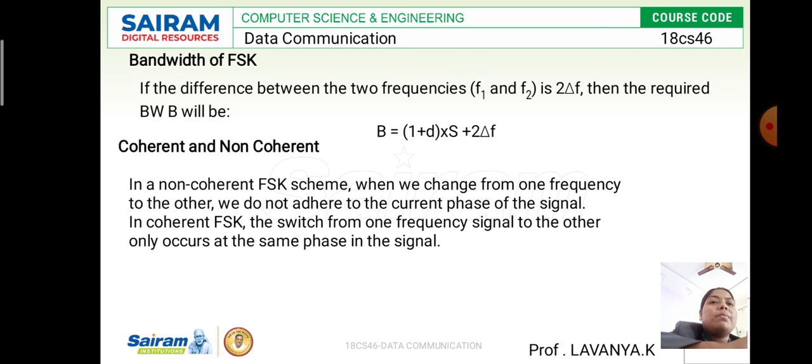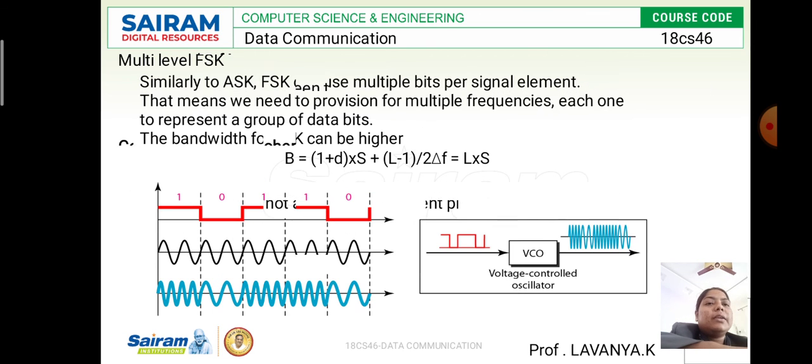If it is 1, the frequency will be very high. If it is 0, the frequency will be very low. Look at this: if it is 1, the frequency will be more. If it is 0, compared to the higher frequency, the 0 frequency will be very weak. That is how they represent the waveform.